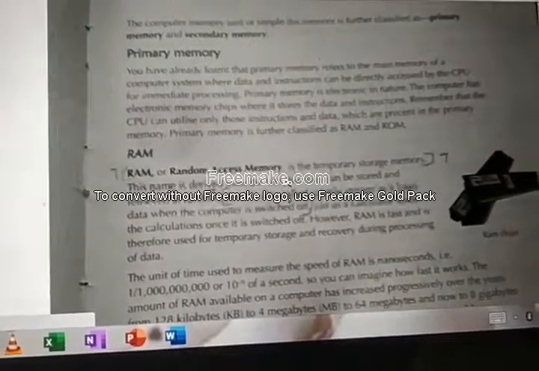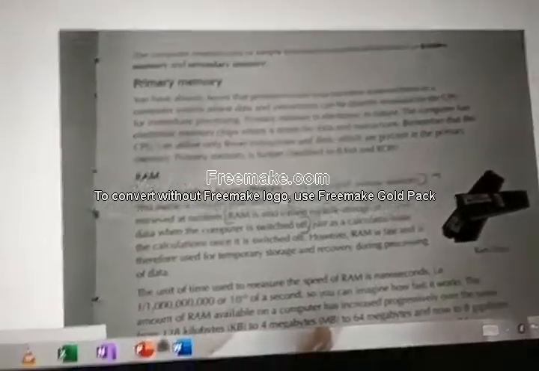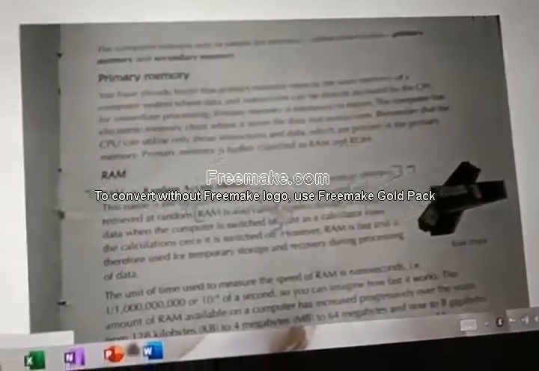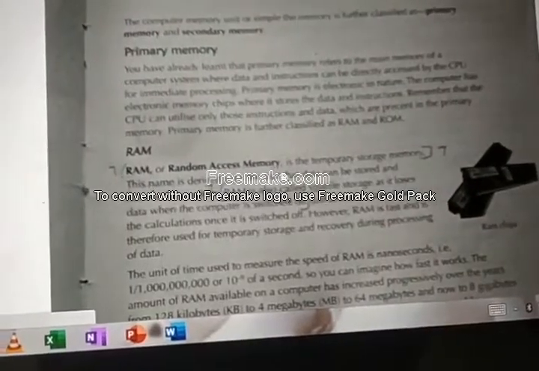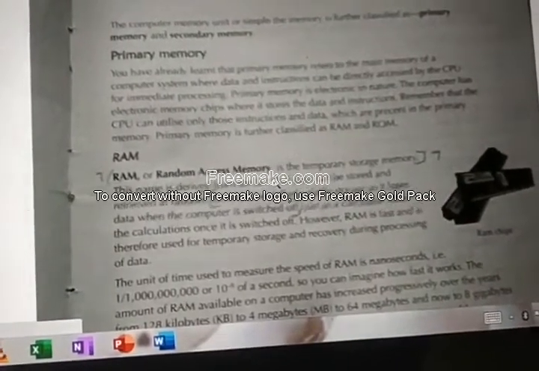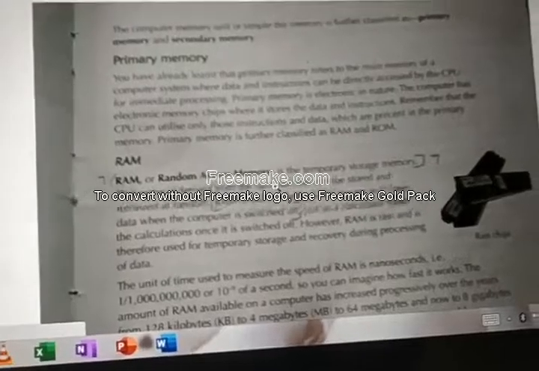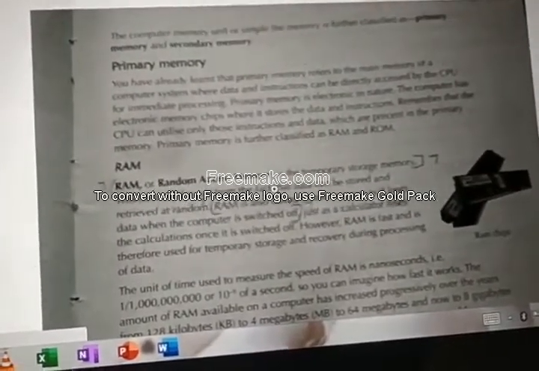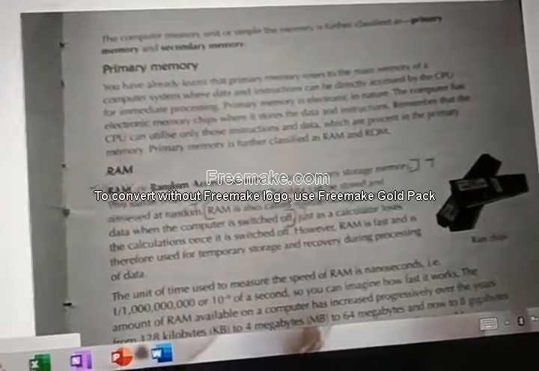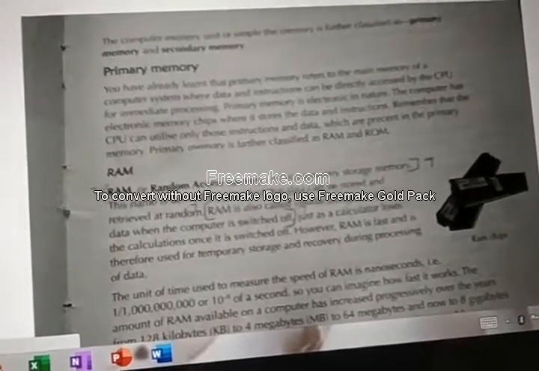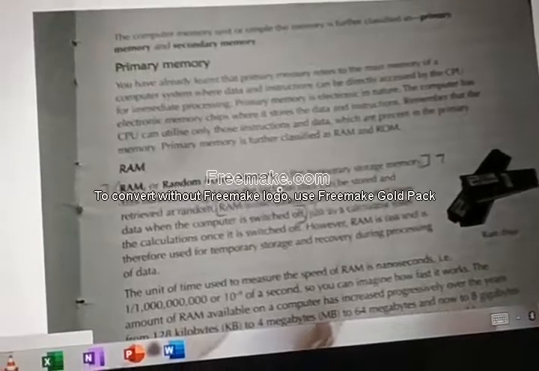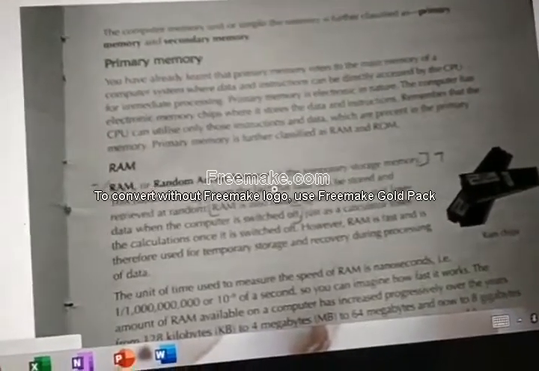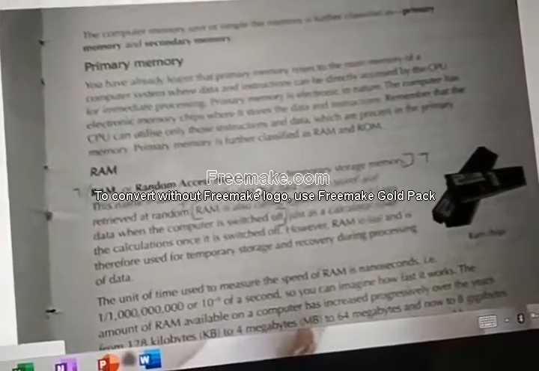The RAM will store those data temporarily. Hard disk will store it permanently, but RAM will store it temporarily. Till you play that game, it will store the information in the RAM. After playing the game, if you switch off, the data will be erased. Till you see the video or a movie, the data will be stored in RAM. After you switch off, the data in the RAM will be erased.